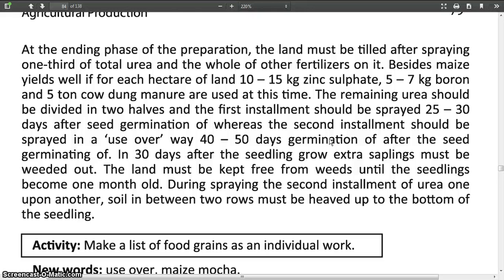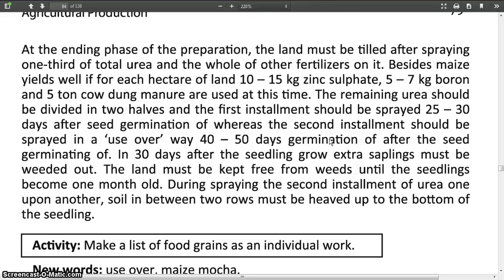The remaining urea should be divided in two halves and the first installment should be sprayed 25 to 30 days after seed germination, whereas the second installment should be sprayed 40 to 50 days after the seed germinating.